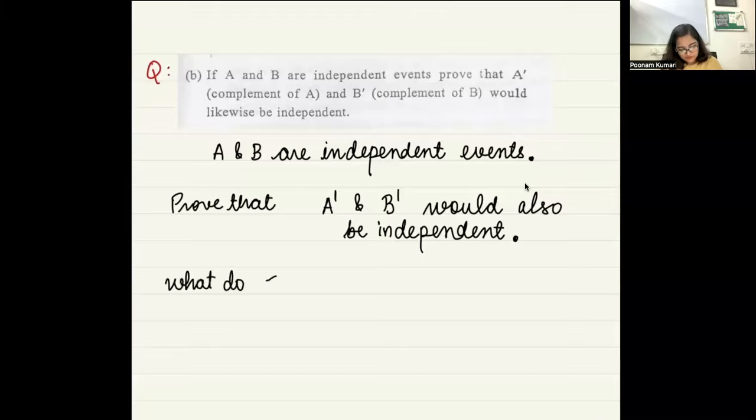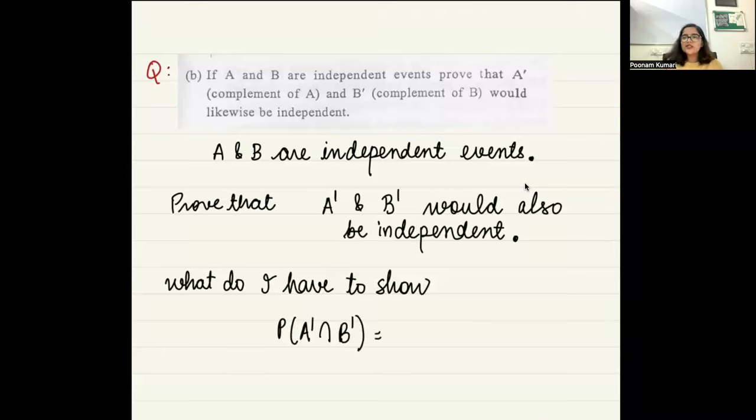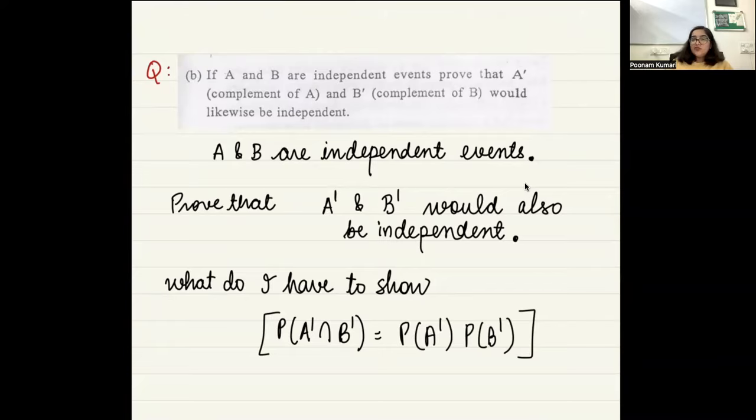P of A complement intersection B complement is equal to P of A complement multiplied by P of B complement. Right. So my task is to do what? My task is to show this, that probability of A complement times probability of B complement. If I'm able to show this, I'm done, right? I don't need to do anything else. Yes. So now my task is to come up with this using this.